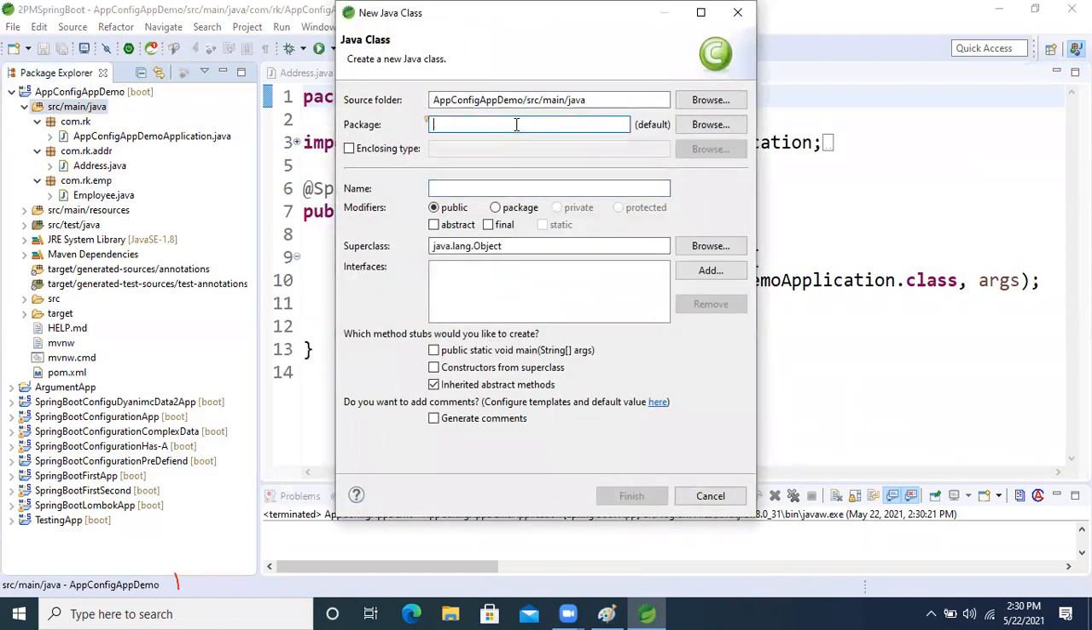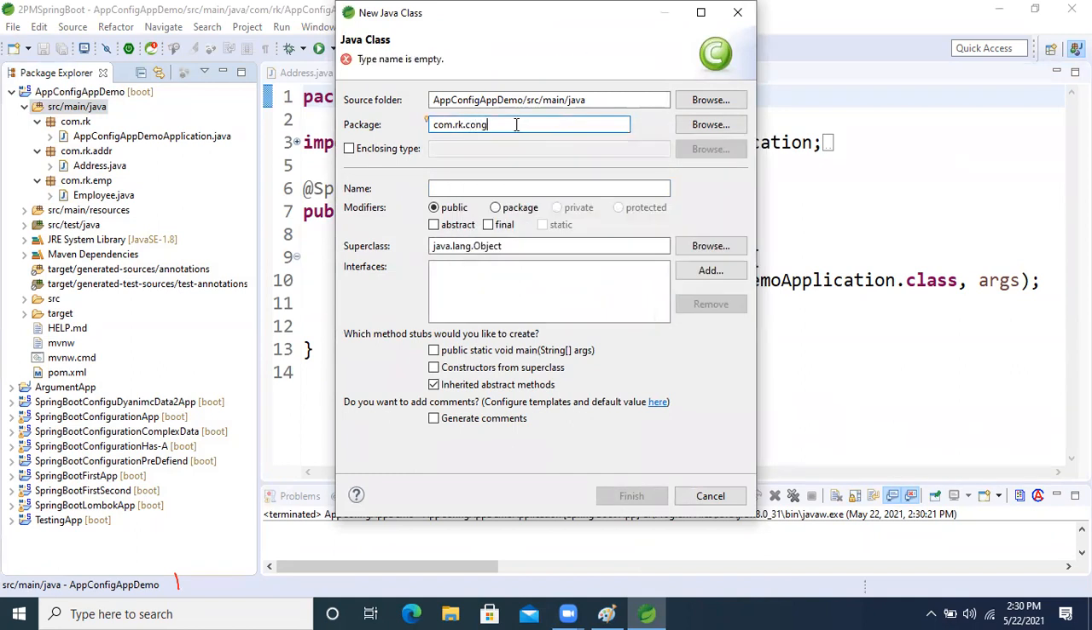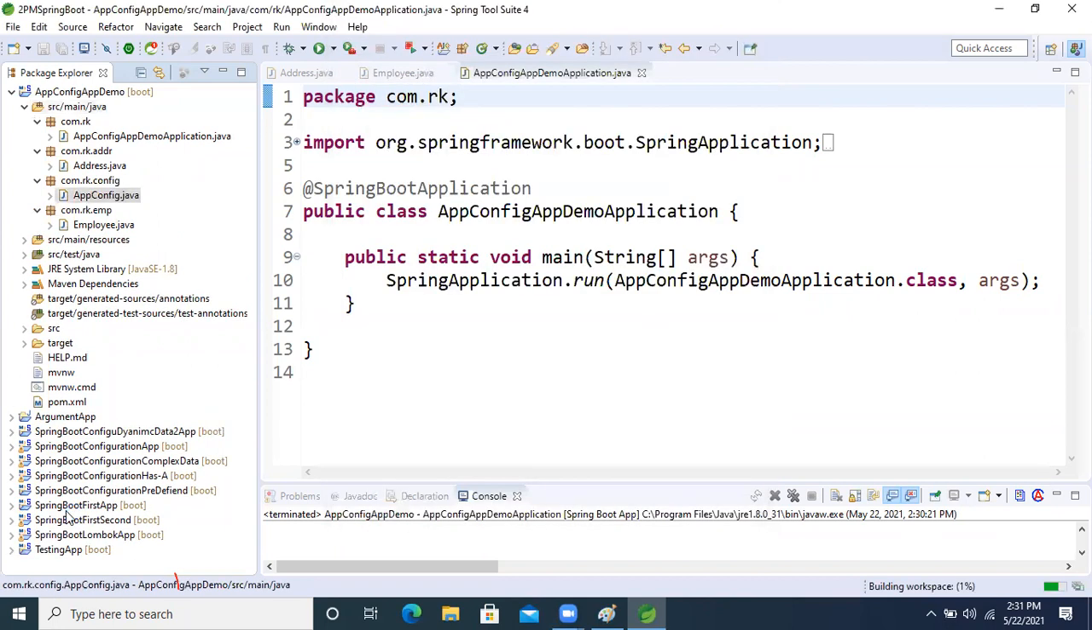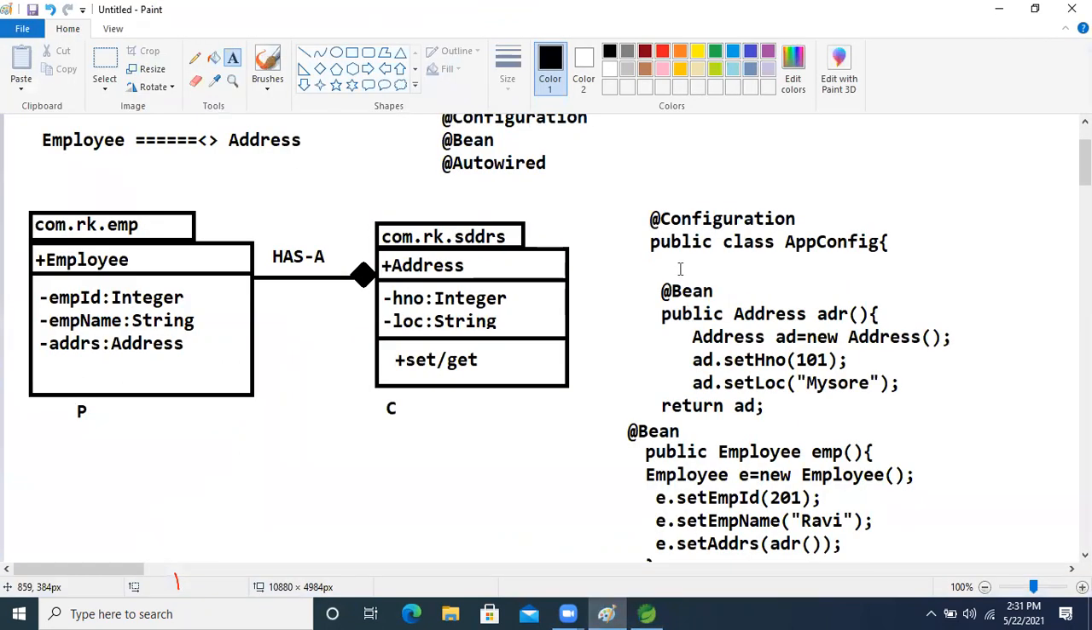New class, com.rk.config, config, right? So here, App config. App config is finished now. So now, fine, guys. See this, configuration, right? Configuration is there.